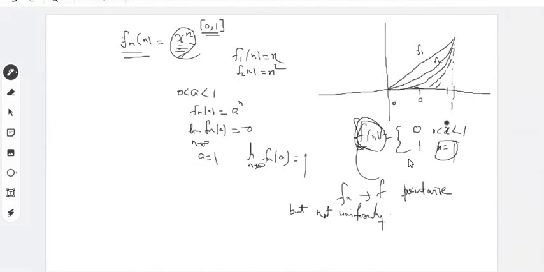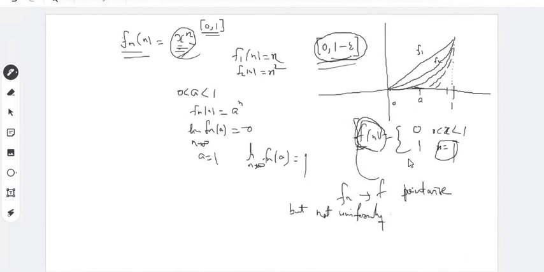Now, but if you consider an interval of this type, say 0 to 1 minus epsilon, what will happen here? Yes sir, it will converge uniformly. However small epsilon you choose, on this interval 0 to 1 minus epsilon, this function fn uniformly converges to f, right?